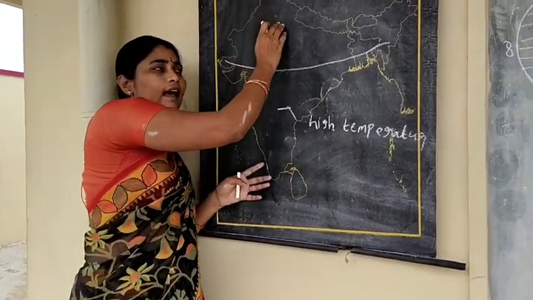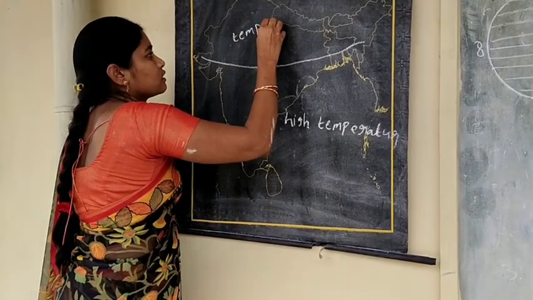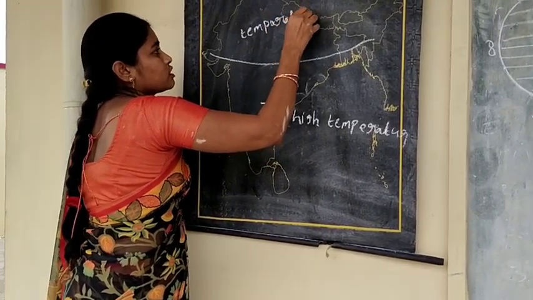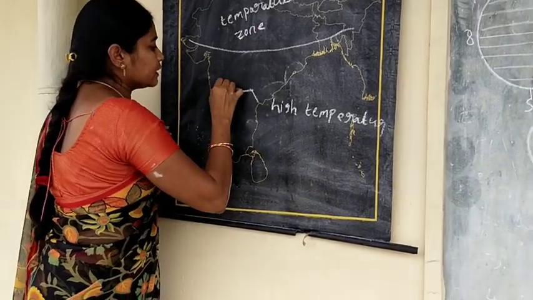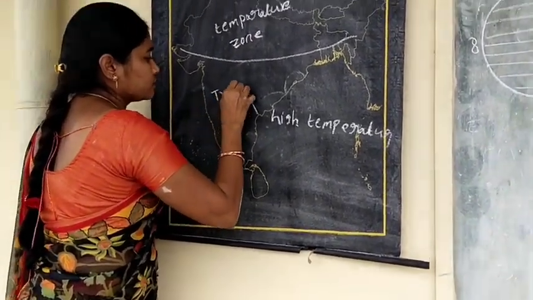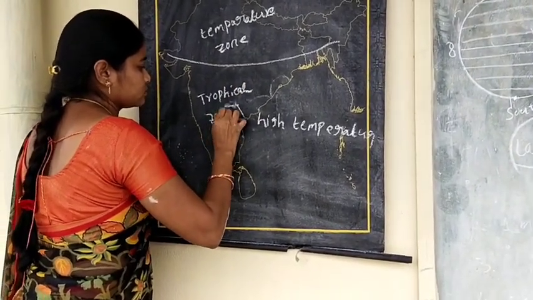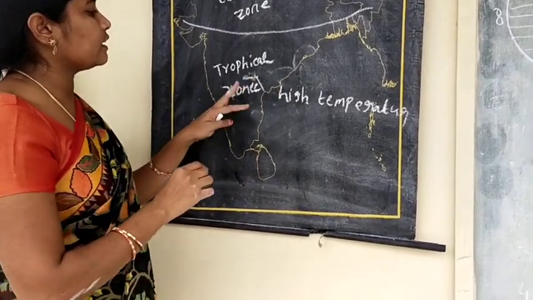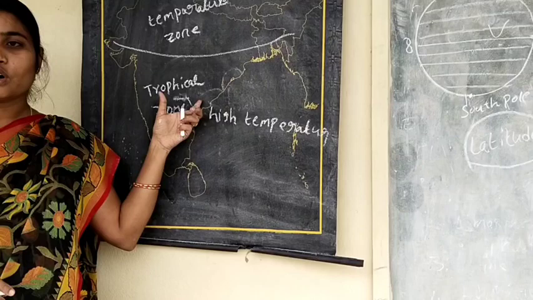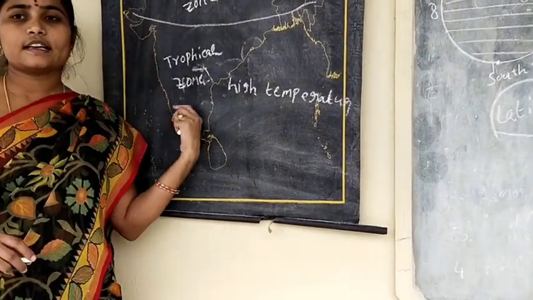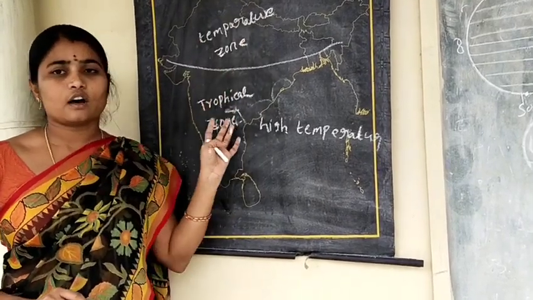North India lies in the temperate zone. South India lies in the tropical zone, near the equator. That is why southern India is very hot compared to North India.